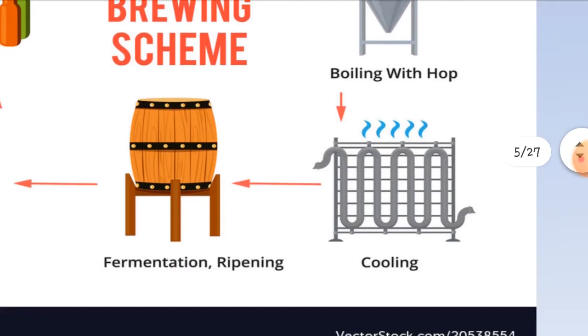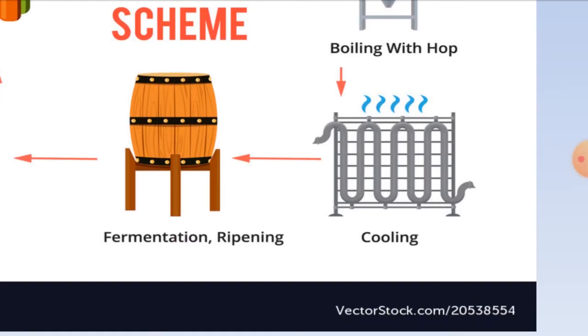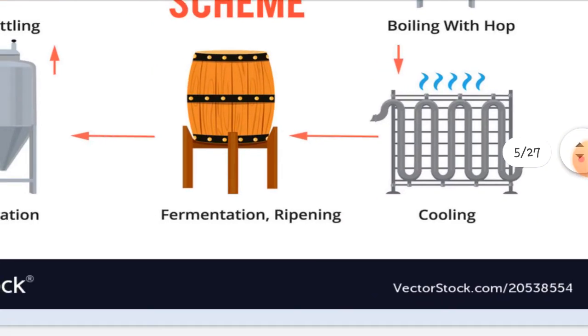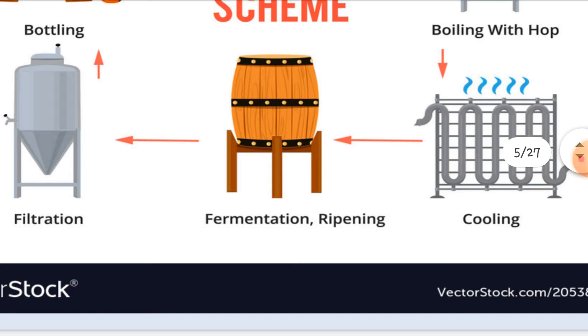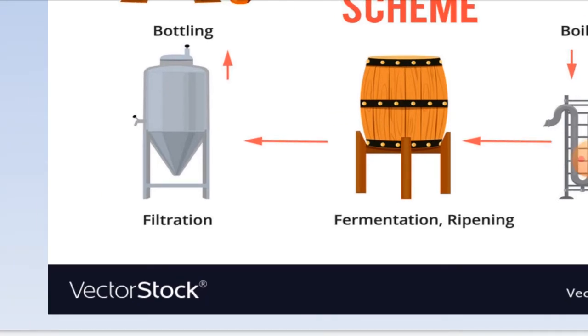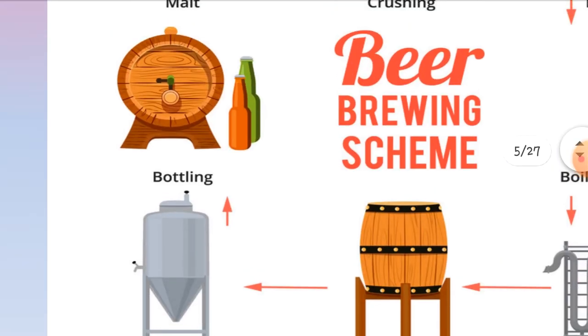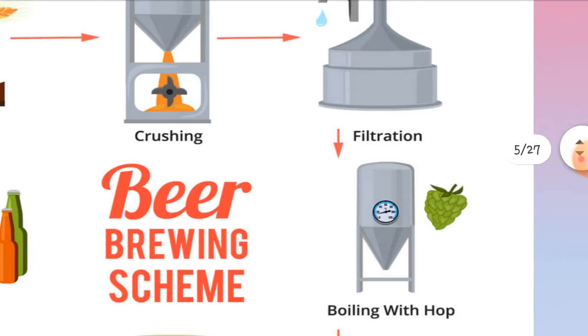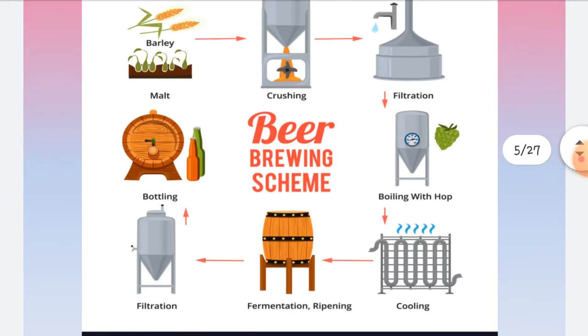After boiling with hops, filter it again, inoculate with the yeast and carry out the fermentation, during which the temperature may rise and the froth, the foam that is formed, and the heat that is generated all relax. The young beer is cooled, and then it is stored in kegs for aging and maturation, and then you have the finished product. The finished product is subjected to finishing, that is filtration, and finally bottling or canning. So this is in brief the scheme of beer production.